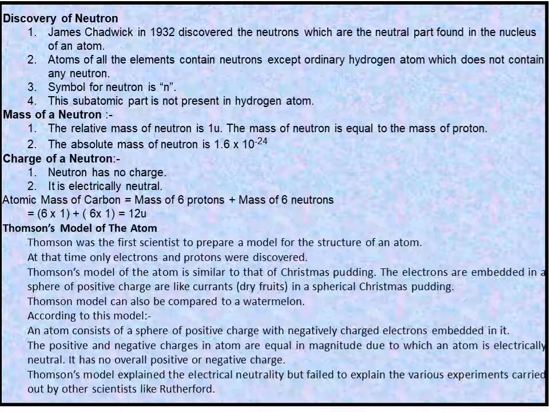It has no overall positive or negative charge. Thomson's model explained the electrical neutrality but failed to explain the various experiments carried out by other scientists like Rutherford.